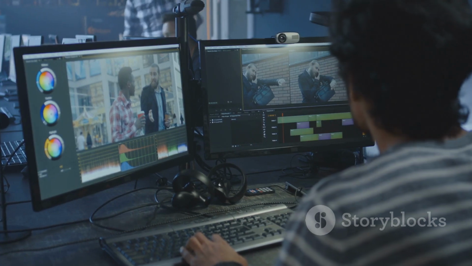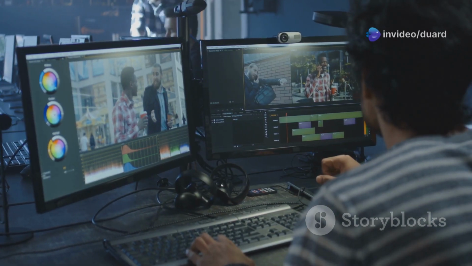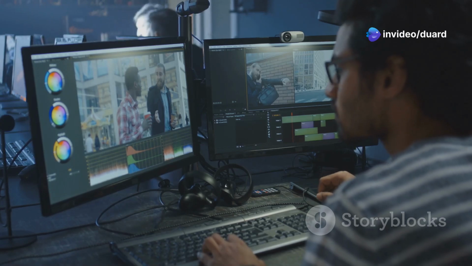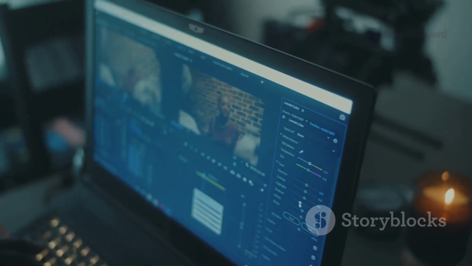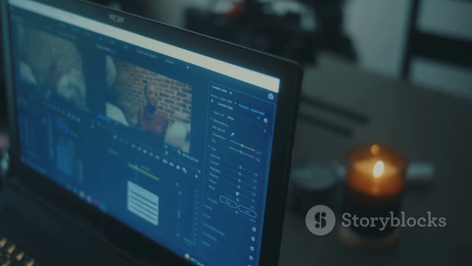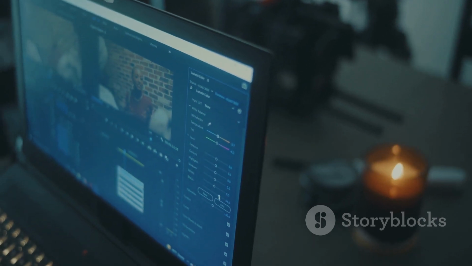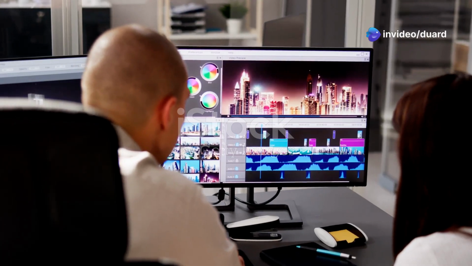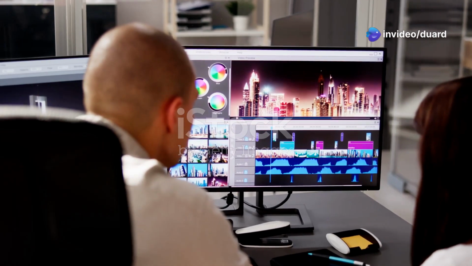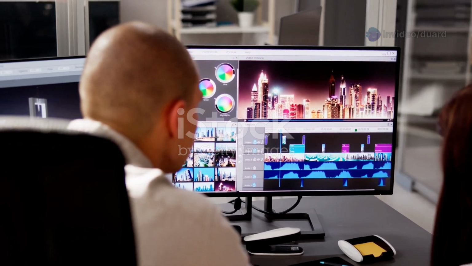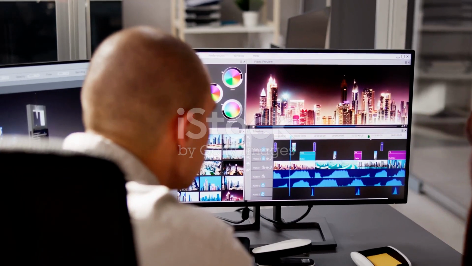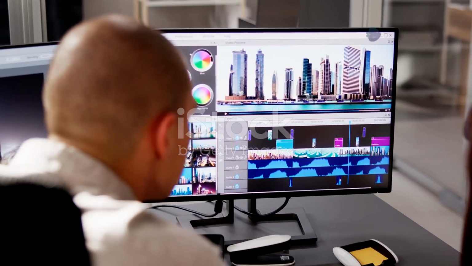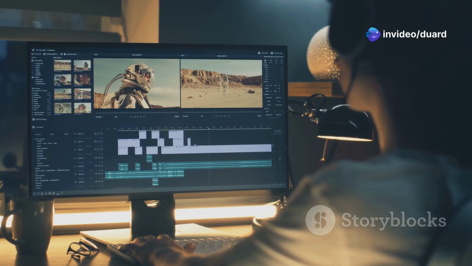So what makes Descript stand out from the crowd of editing tools out there? Let's break down the core features that make it a game changer for creators of all levels. At its heart, Descript is all about text-based editing, a revolutionary approach that flips traditional video and audio editing on its head. Simply drop your video or audio file into Descript, and within moments, it automatically generates a perfectly synced transcript. This means you can see every word spoken right alongside your media. Editing becomes as intuitive as working with a document.